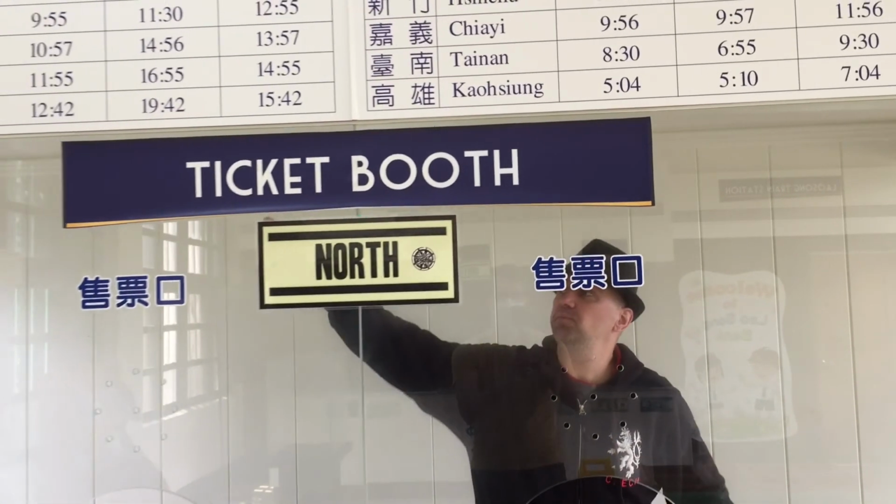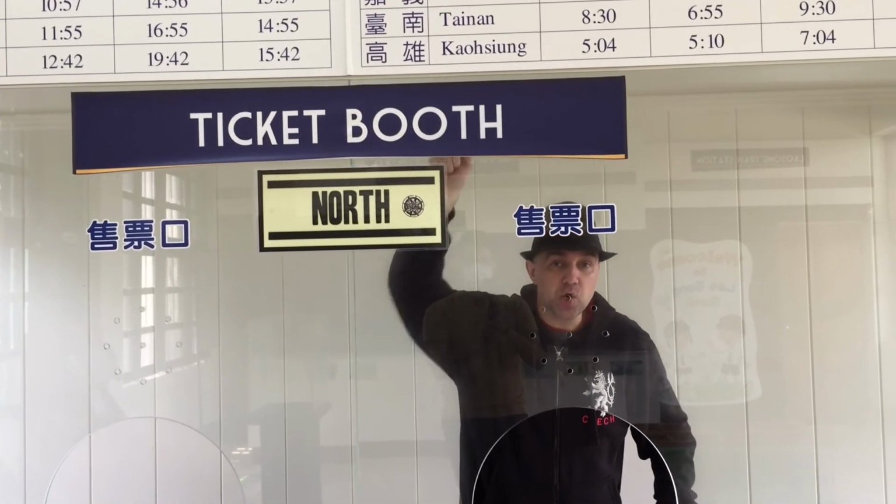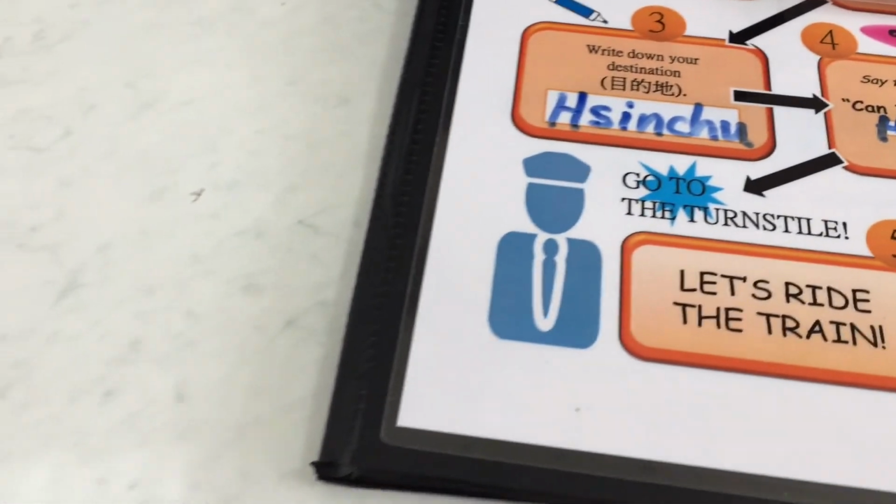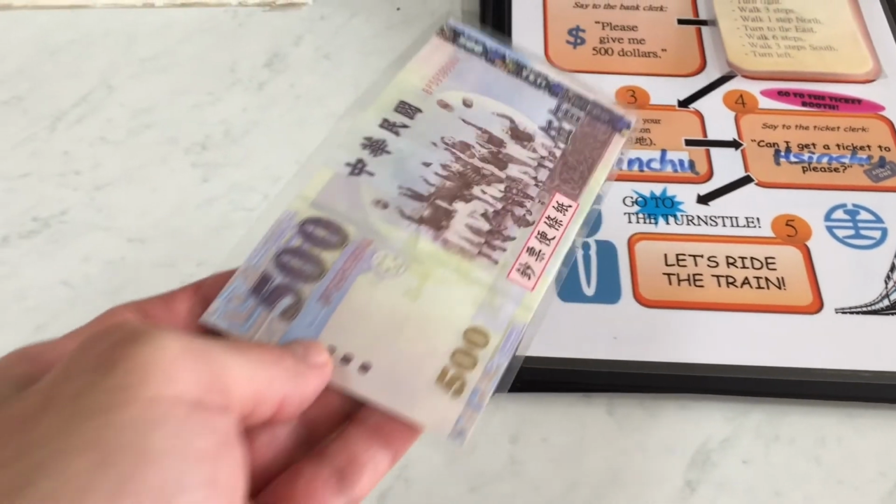And here we are at the ticket booth. Can you say ticket booth? Ticket booth. Come on to the ticket booth and buy your ticket. Okay, you've got your money. Show me your money. Do you have your money?